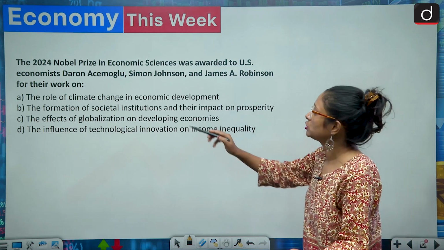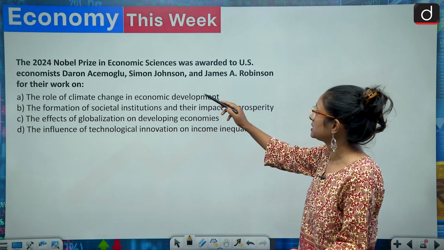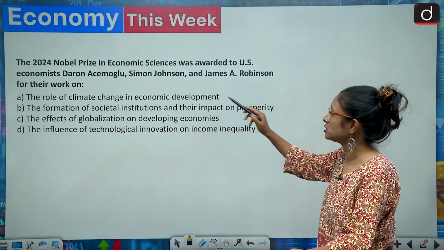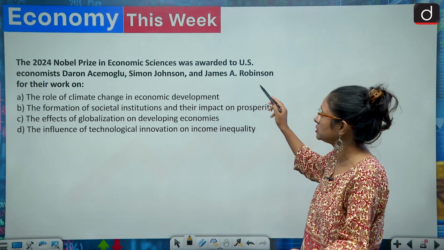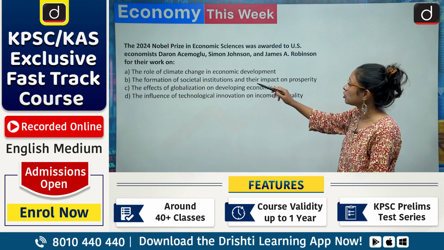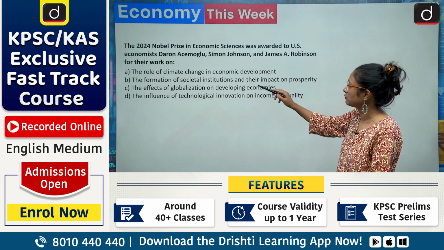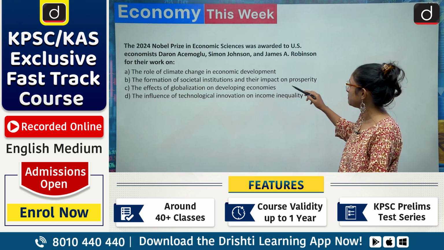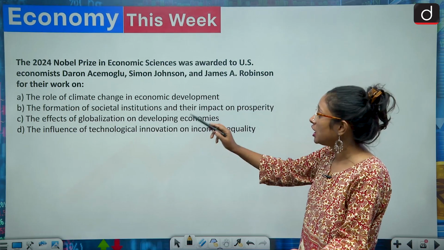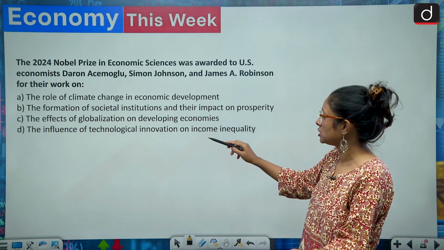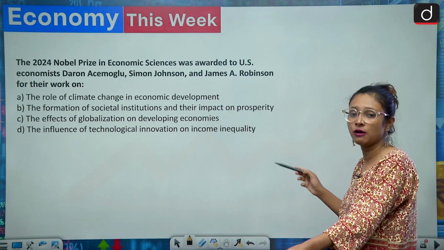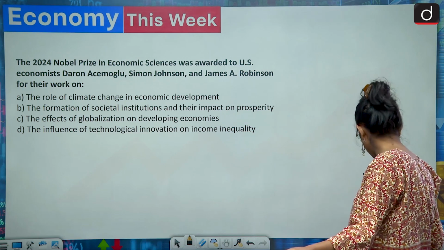The 2024 Nobel Prize in Economic Sciences was awarded to US economists Daron Acemoglu, Simon Johnson and James A. Robinson for their work on: the role of climate change in economic development, the formation of societal institutions and their impact on prosperity, the effect of globalization on developing economies, or the influence of technological innovation on income inequality. So this is also easy.